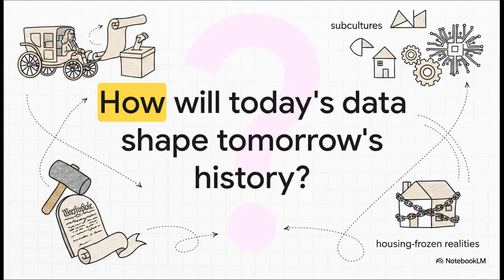We have covered a staggering amount of ground in this explainer today, from Benjamin Franklin hitching a ride in a sedan chair to the hyper-niche subcultures of modern life, all the way into this wild AI-driven, housing-frozen reality we're living in right now in 2026. The Constitution proves the American experiment is designed to evolve. But looking at this deeply divided economy and a really frustrated public, it begs the question, what exactly will the next chapter of this ongoing experiment look like? How is today's hard economic data going to shape tomorrow's history?